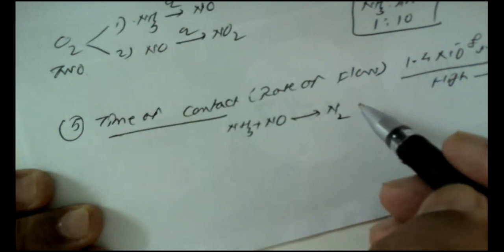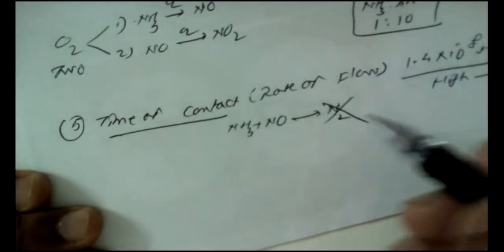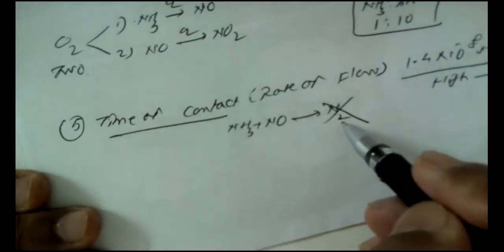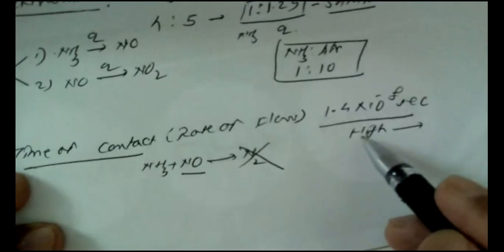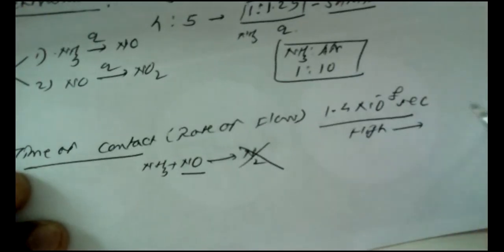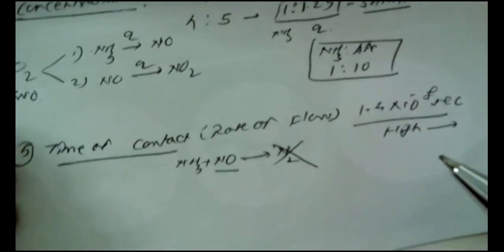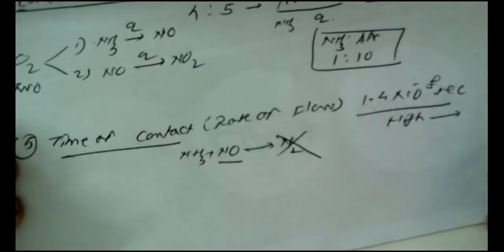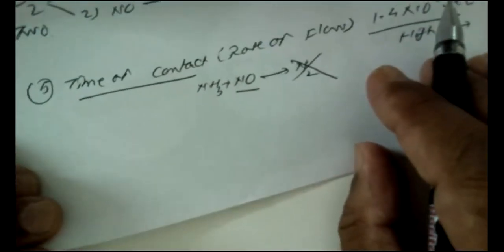And if nitrogen is formed, further nitric acid cannot be formed. So in order to avoid the formation of nitrogen instead of nitric oxide, we have to maintain a high speed. For a very small fraction of a second, the gases are coming in contact with the platinum rhodium gauze catalyst, and they get converted into nitric oxide. I'm going to show you in the video how the gases are moving over the catalyst.